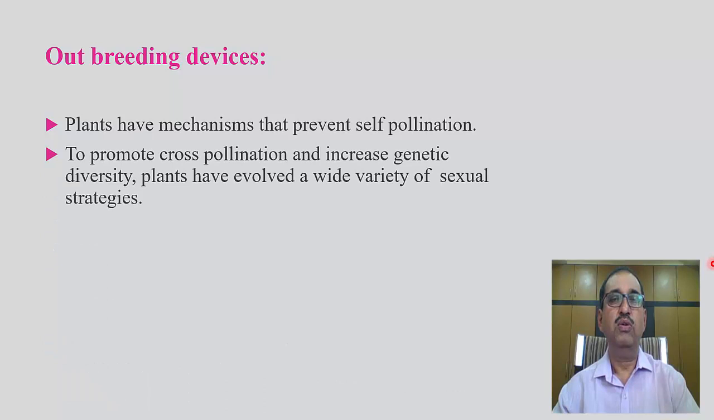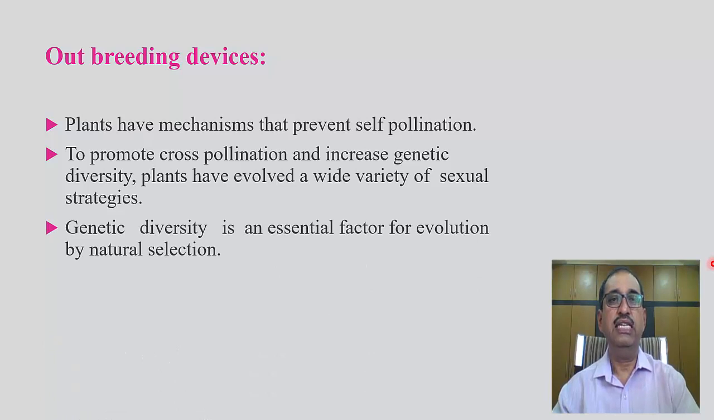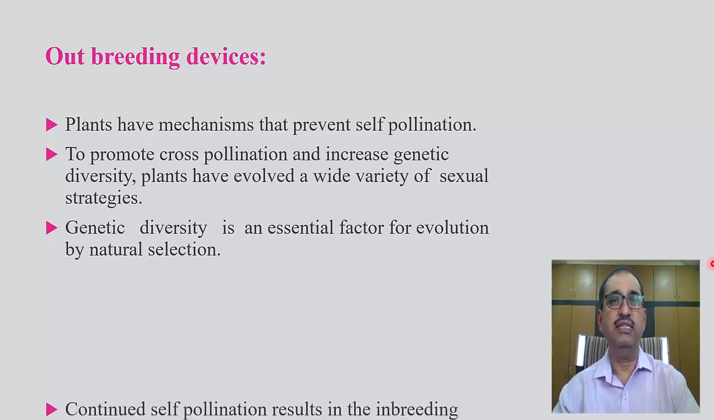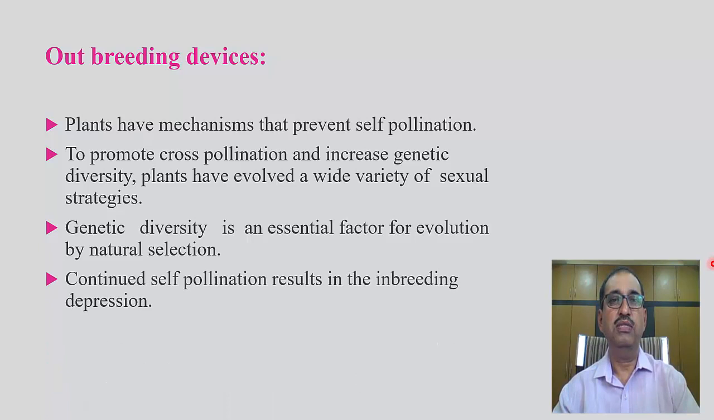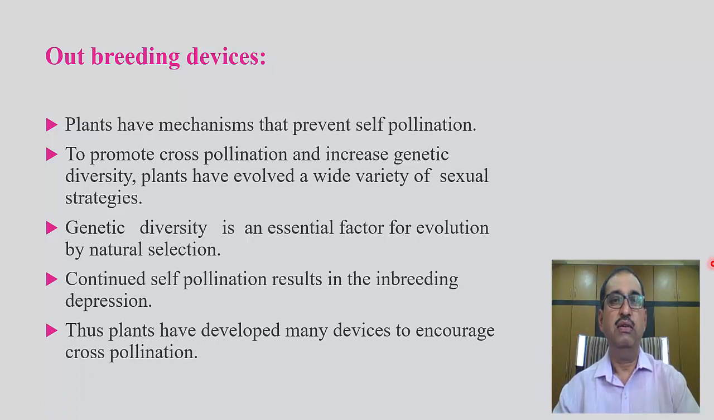To promote cross-pollination and increase genetic diversity, plants have evolved a wide variety of sexual strategies. Genetic diversity is an essential factor for evolution by natural selection. Continued self-pollination results in inbreeding depression. Thus, plants have developed many devices to encourage cross-pollination.